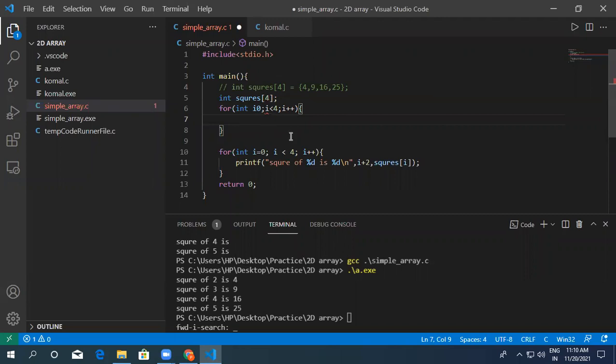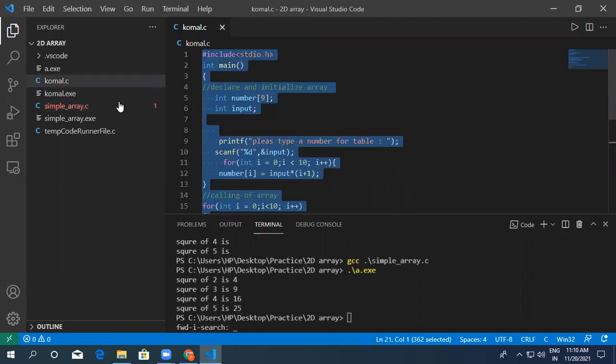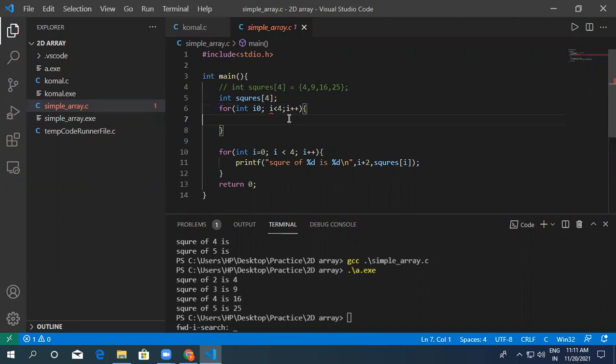Same as downside. So there is an error. Actually, I don't know why. Okay, this is not an error. I didn't give a space and the equal operator, that's why it was an error. Now everything is clear.